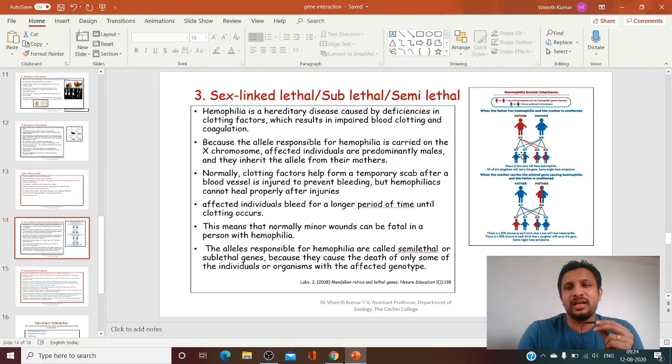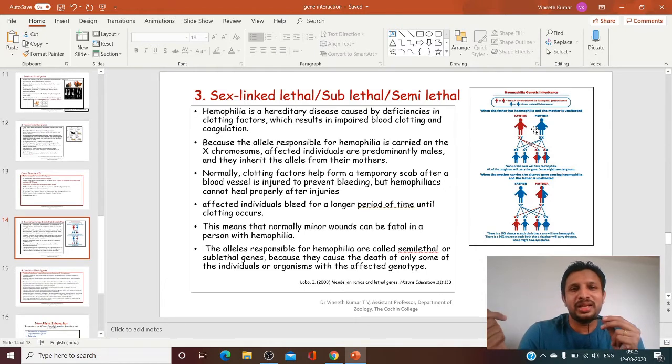sex-linked inheritances. Another feature of sex-linked inheritance is what is called criss-cross inheritance, which is related to the difference in sex. That means if in one generation the gene is expressed in males, in the next generation it will be expressed in females, and in the subsequent generation it will be shown by the males again.